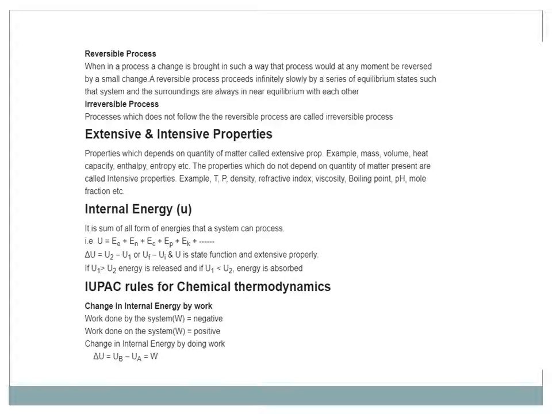Extensive and intensive properties. Extensive means external, intensive means internal.